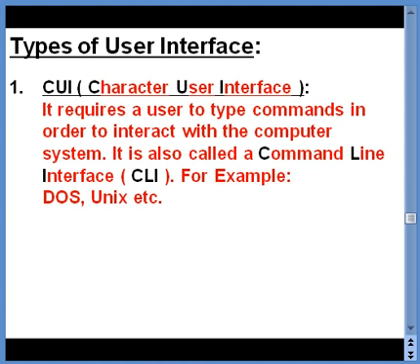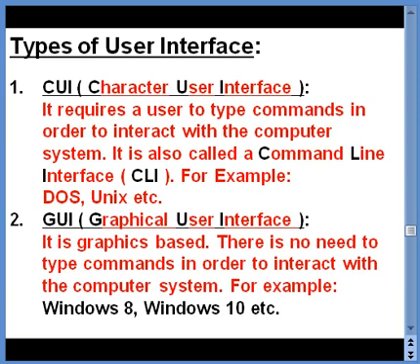The first one is called CUI, which stands for Character User Interface. It requires a user to type commands in order to interact with the computer system. It is also called Command Line Interface, that is CLI. The examples are DOS, Unix, etc. So here the user has to actually learn those commands and type them in order to interact with the system.